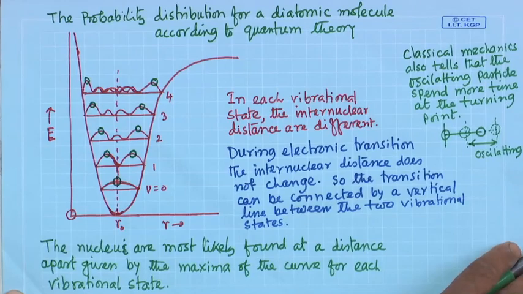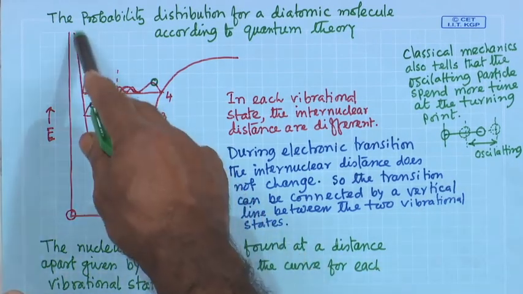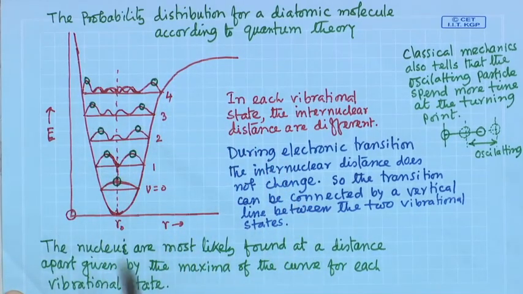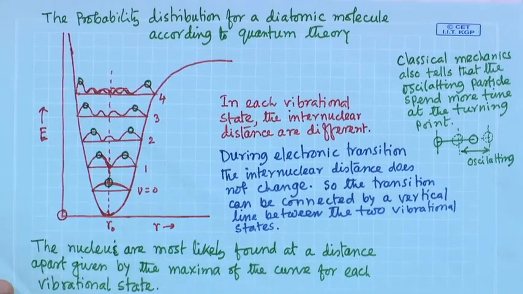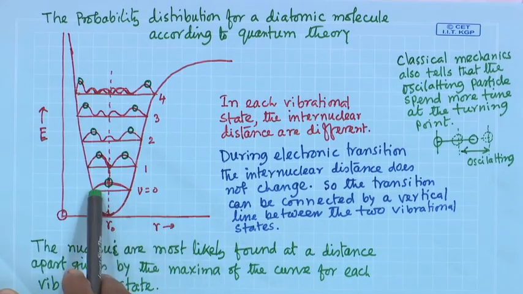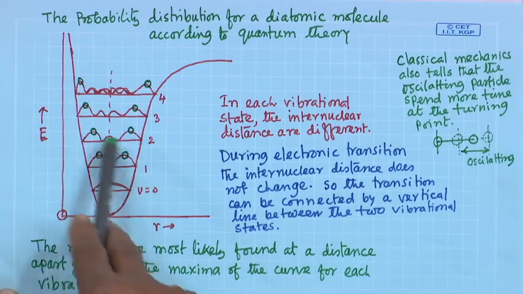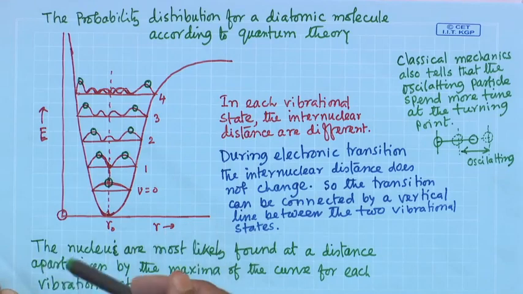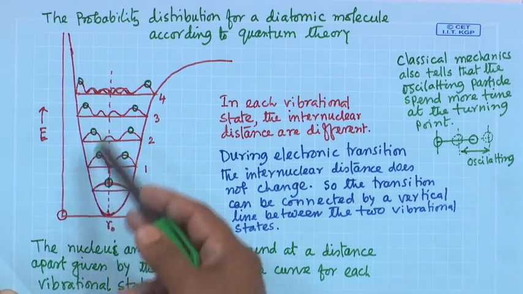For the oscillator, this is the variation of the potential energy. Okay. This is the Morse potential curve. It has different states, different energy levels. Now, what is the probability of finding molecules in different states?